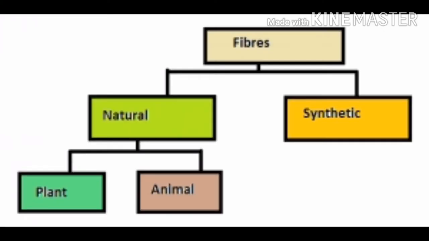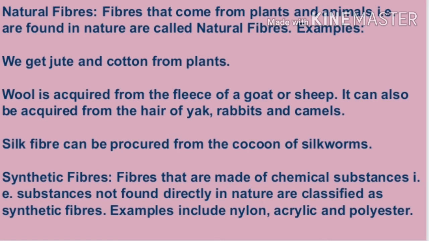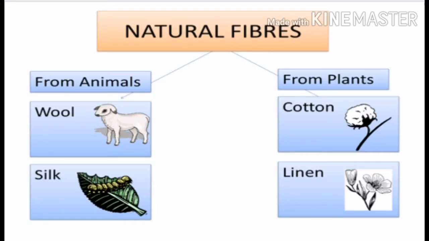Fibers are broadly classified into two types, natural and synthetic. Natural fibers are obtained from either plant or animal sources, whereas synthetic fibers are obtained from chemical substances. Plant fibers include cotton, jute, hemp and coir, whereas animal fibers include wool and silk. Nylon and polyester are examples of synthetic fibers.